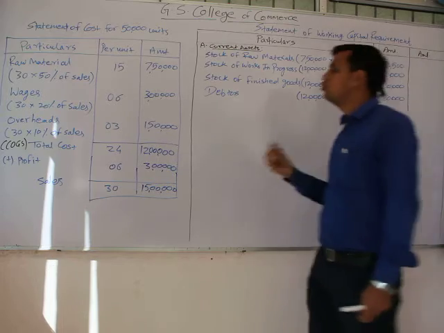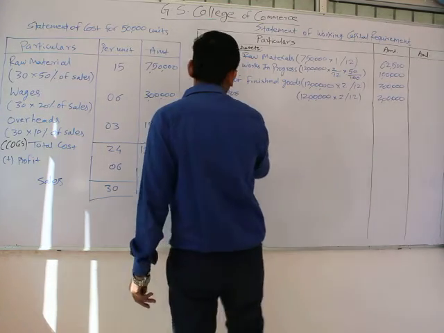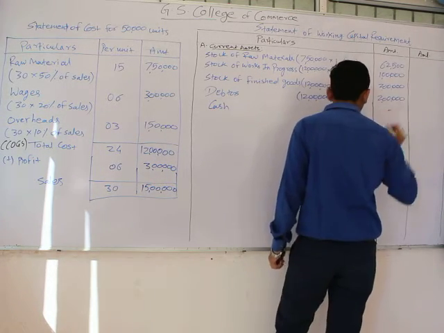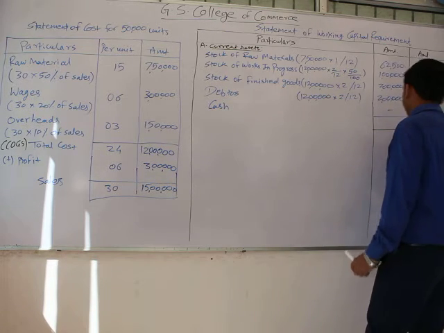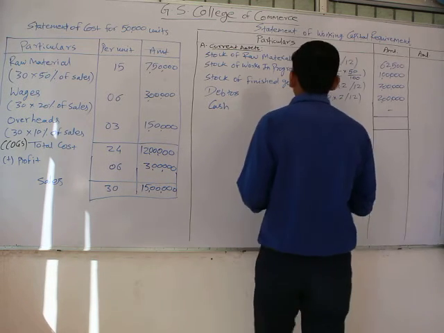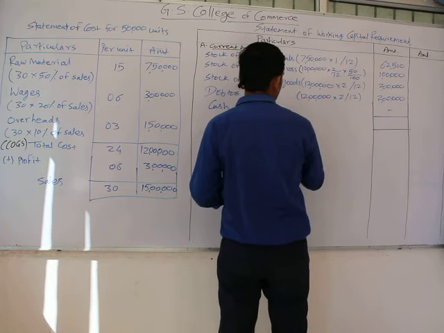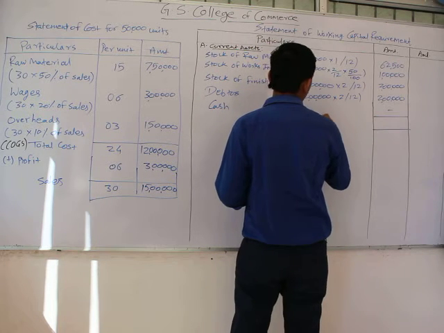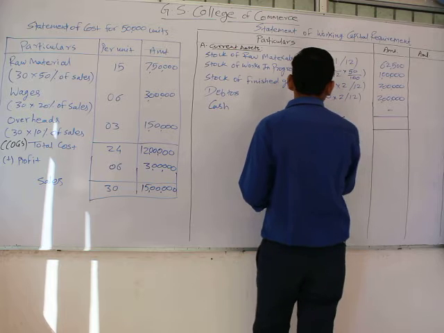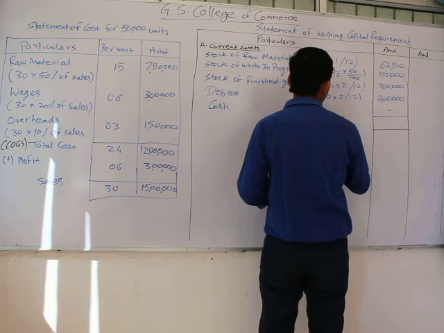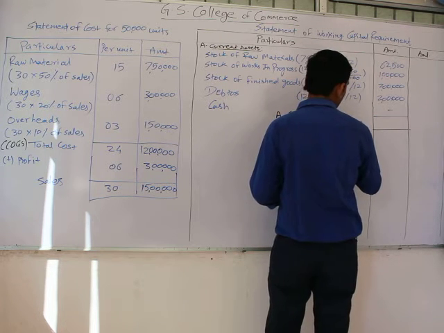Then usually the cash requirement is given in the question. As it is not given in this question, we would take it as nil, and we can have our total current assets, as we have named it gross working capital.